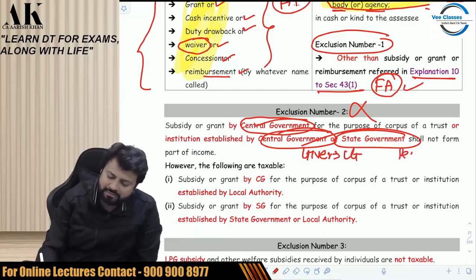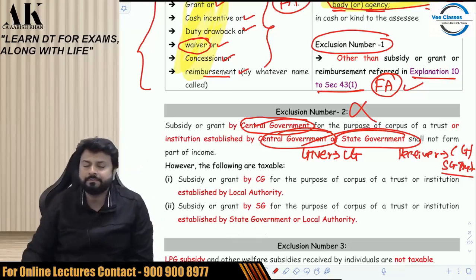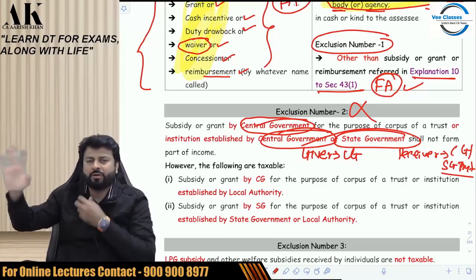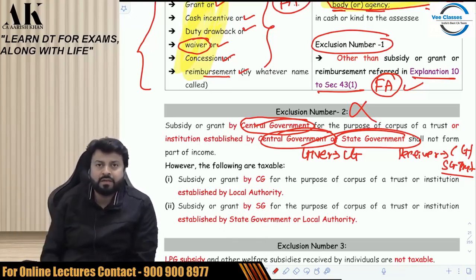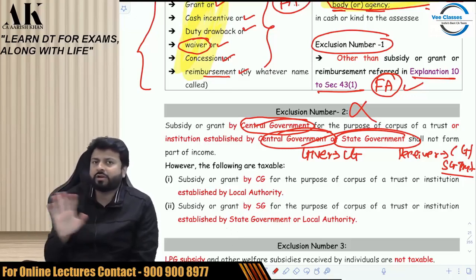Central government, and the receiver is central government or state government trust, then no income tax. So I am central government, I am giving some subsidy to my state government trust or central government trust, then it is not taxable.